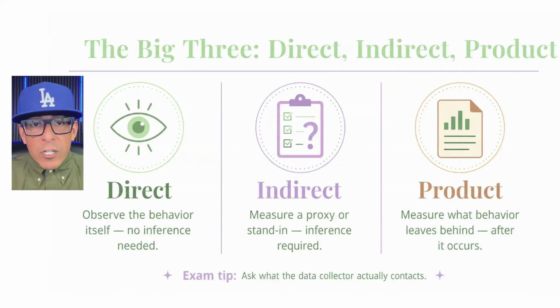Here's the quick version. Direct measurement watches the behavior itself. Indirect measurement uses something different from the behavior and requires an inference. And permanent product measurement looks at a lasting environmental change produced by the behavior. On the exam, listen for whether the observer contacts the actual behavior, a substitute for the behavior, or the product left after the behavior happened.